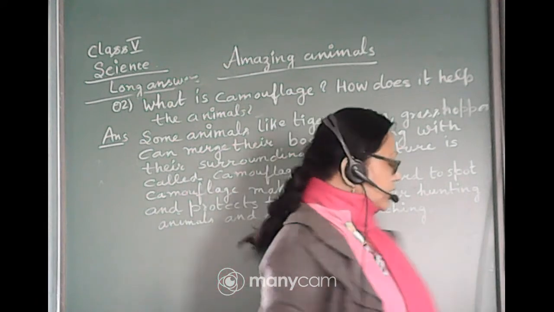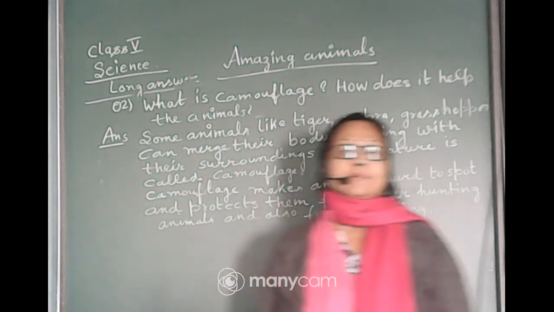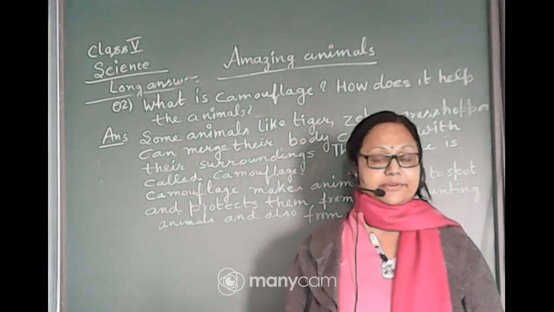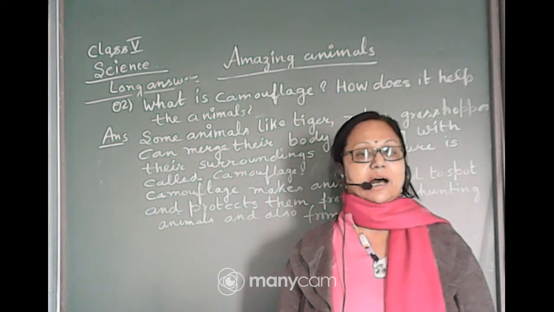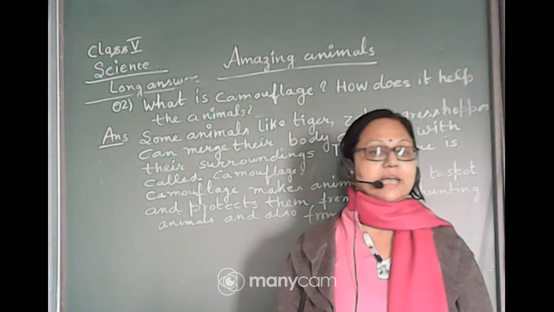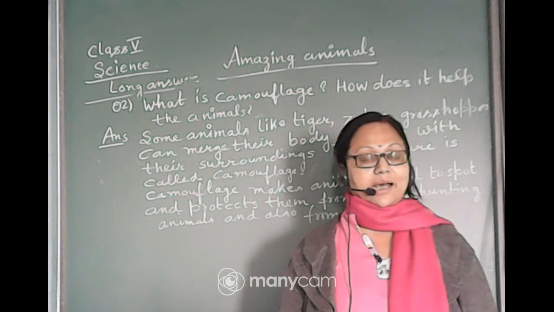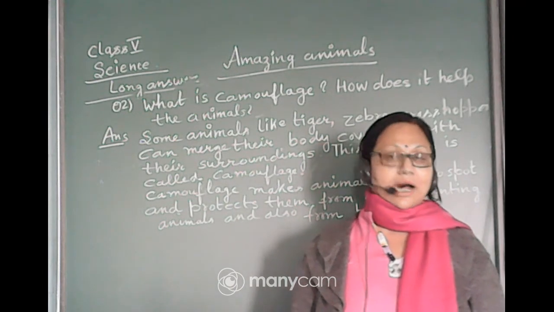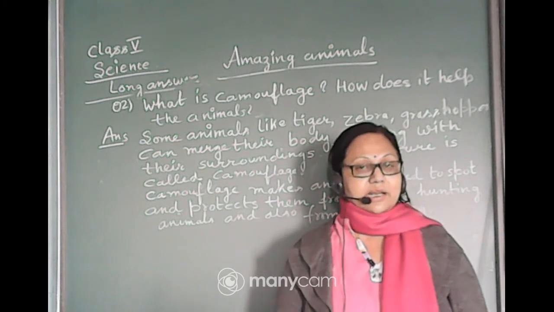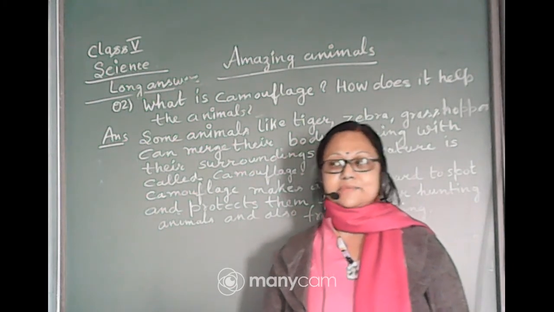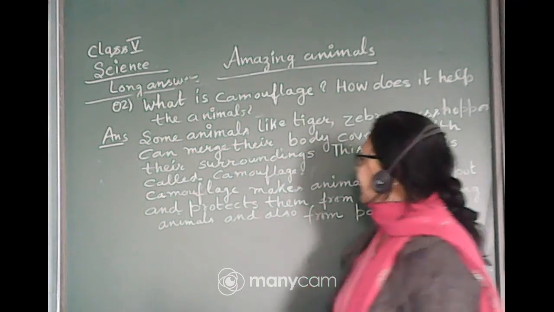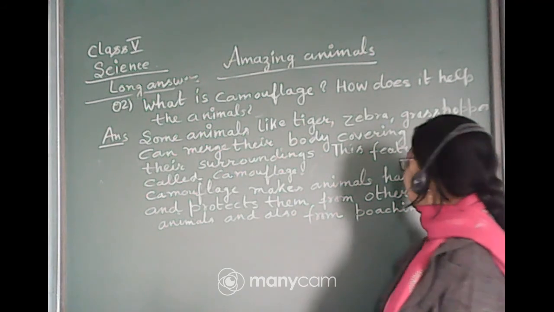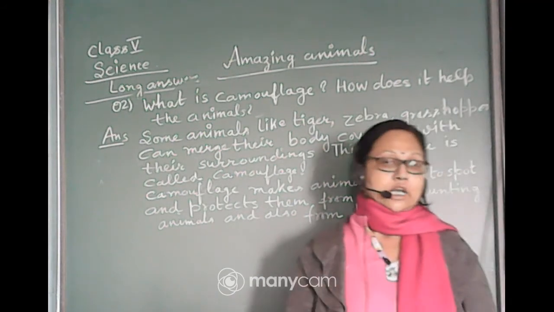So camouflage is a special feature by which animals hide themselves because they can merge their body covering with the surrounding. In this way it is very hard to spot them. This is a benefit for the animals. It is very hard for the other animals who hunt them to detect them, because they merge their body within the surrounding. Camouflage helps protect them from other hunting animals and also from poaching. So what is poaching?